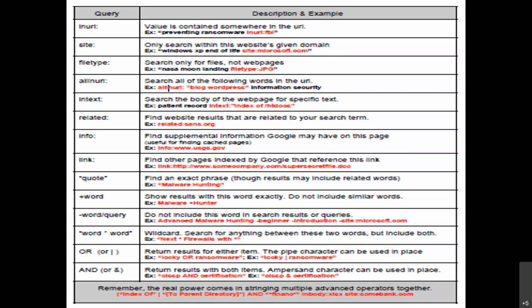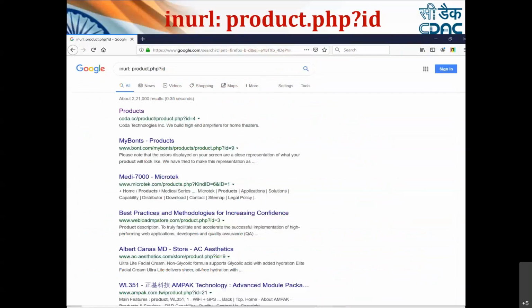Now, let me show you one example. We are opening Google and using the operator inurl, and I am putting product.php?id. I want this complete text, product.php?id, to be part of the URL. If it finds that, it will provide me the result.